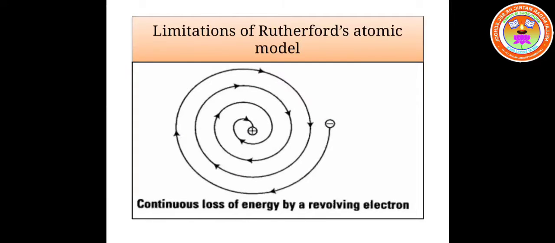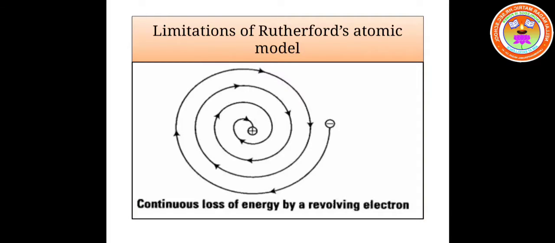Now we are going to learn the limitations of Rutherford's atom model. Rutherford's atom model failed to explain the stability of an atom. According to electromagnetic theory, a moving electron gets accelerated and continuously loses energy.